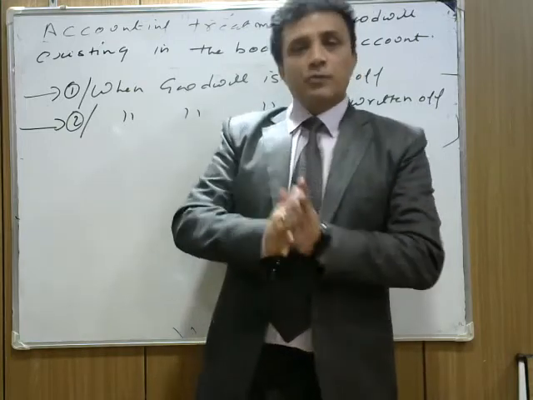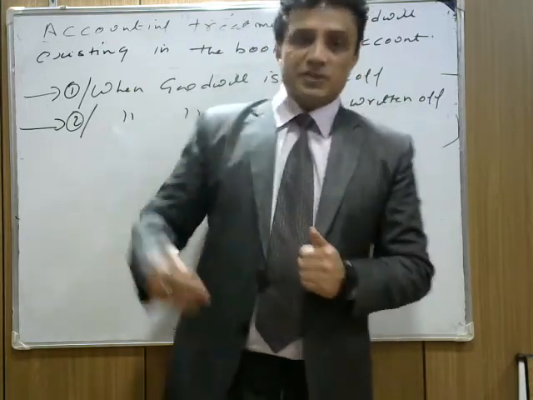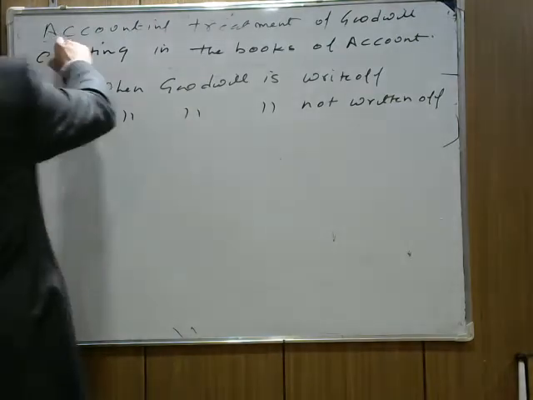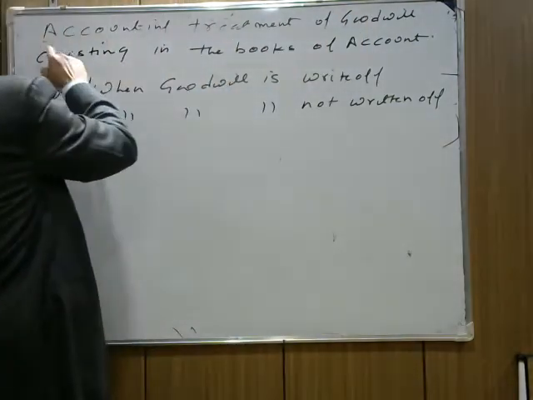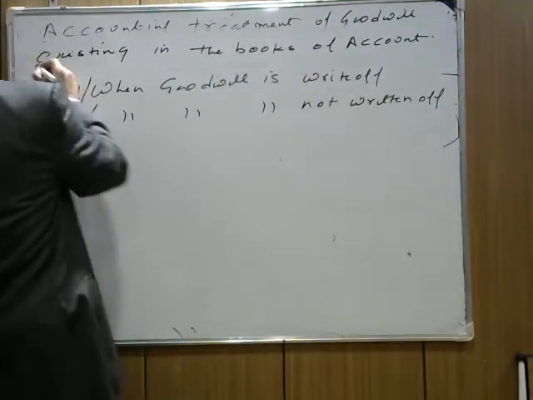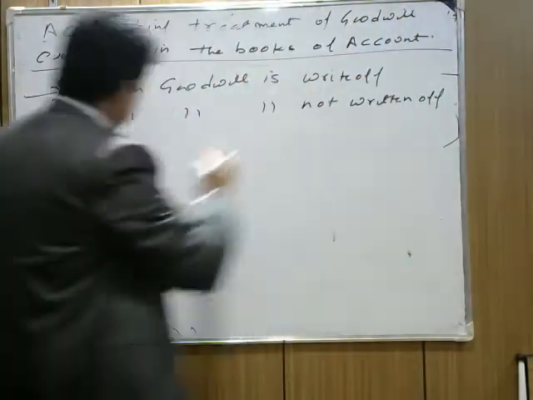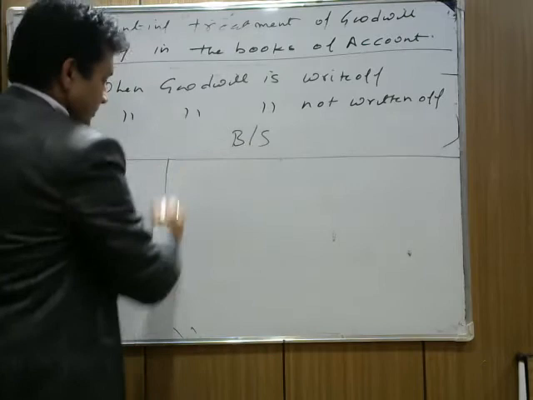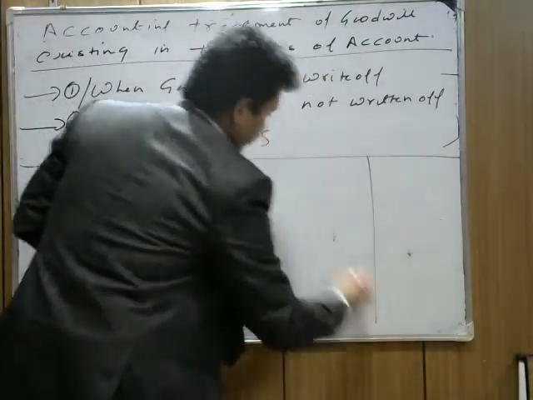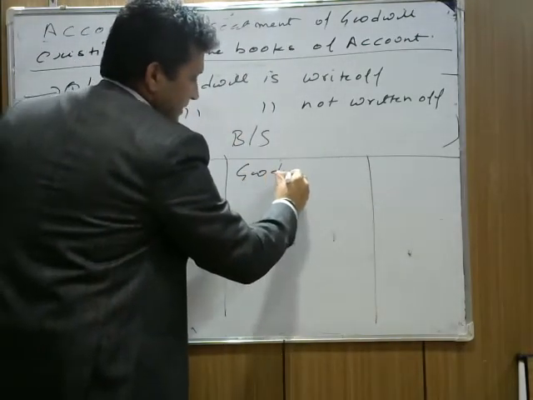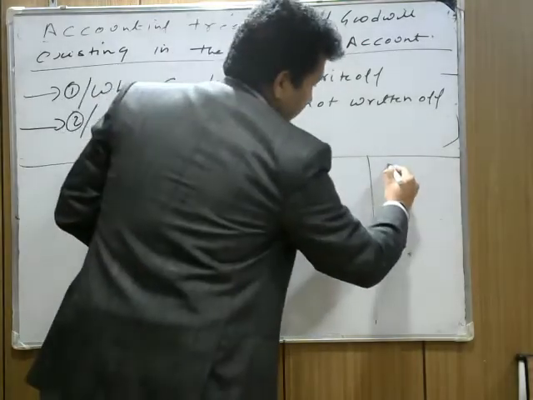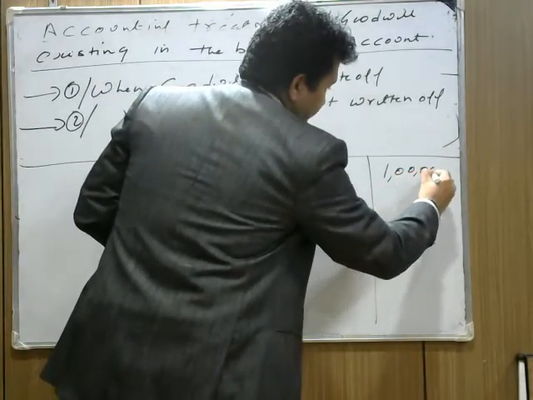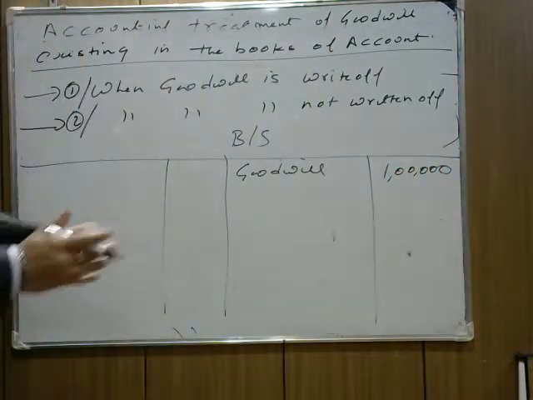Here, we move on to another portion. The first one is the accounting treatment of goodwill existing in the books of account, when goodwill is there in the books. Suppose their balance sheet is given, and here goodwill of 1 lakh rupees is mentioned. Now in that case, what do we have to do?